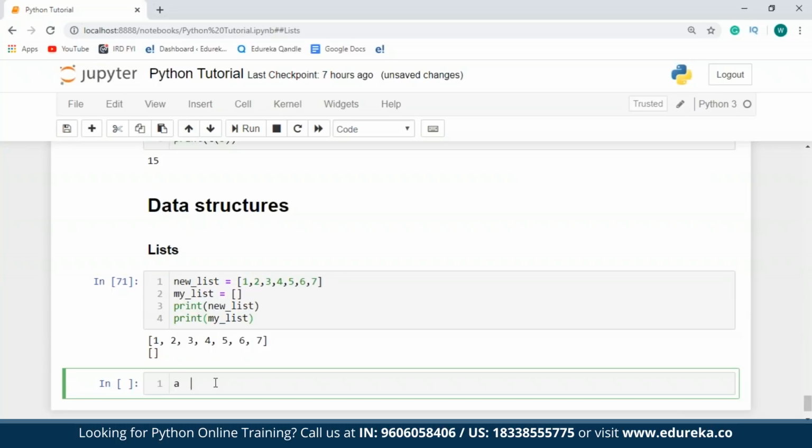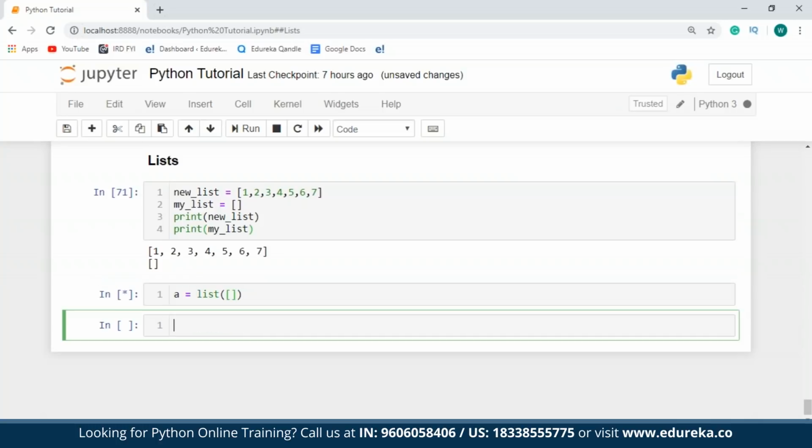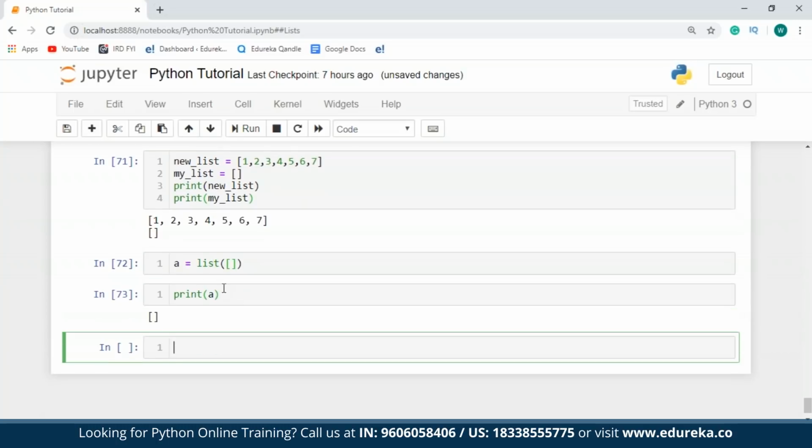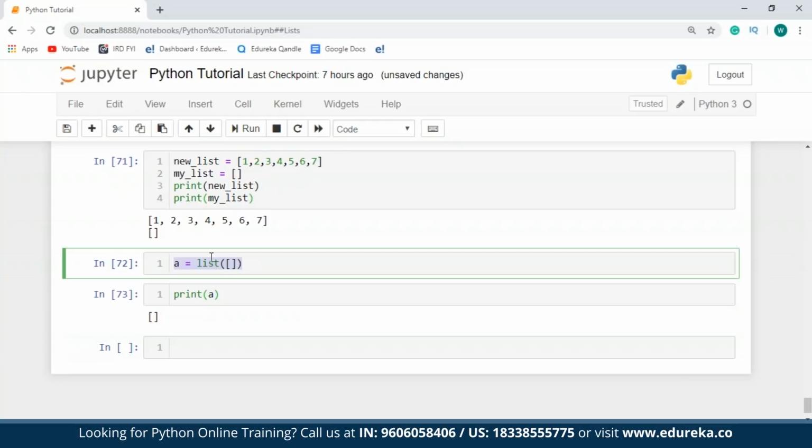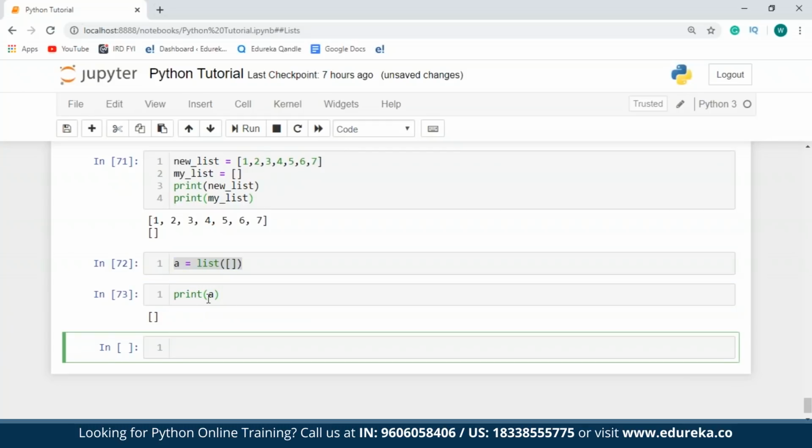So I'll just take a new variable, say a, and I'll say this is equal to list of, I'll specify an empty list. Now let me just print out a. So as you can see over here, I've created an empty list making use of the list function. Now since lists are mutable, you can add on values or delete values from lists. In order to add elements to a list, you can make use of the append, extend, or the insert functions. The append function can be used to add a single element to your list. The extend function will add a number of elements one after the other to the list. The insert function, on the other hand, will insert an element at a specified index value in your list.